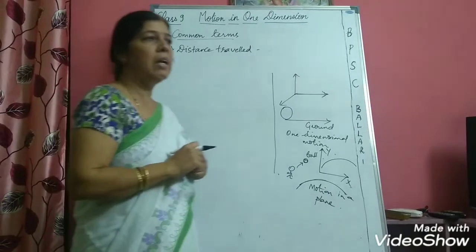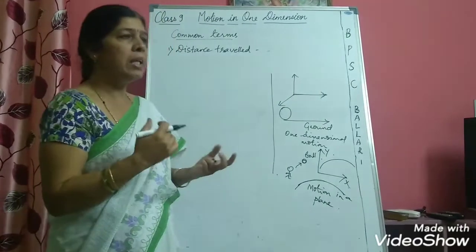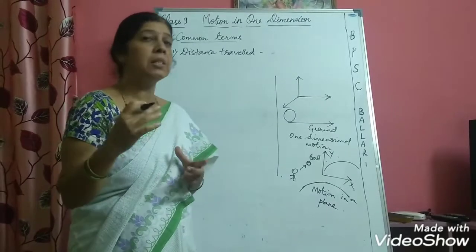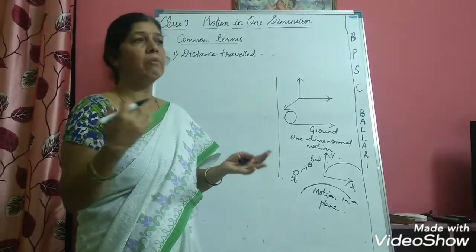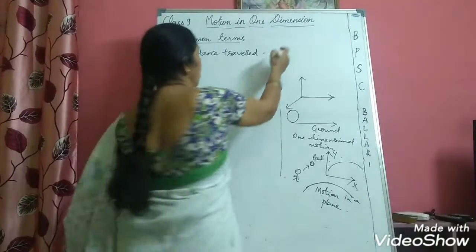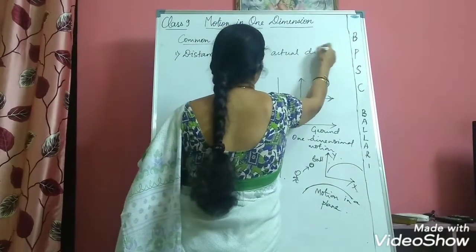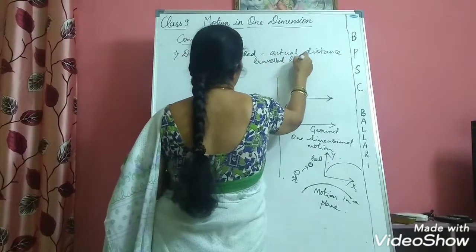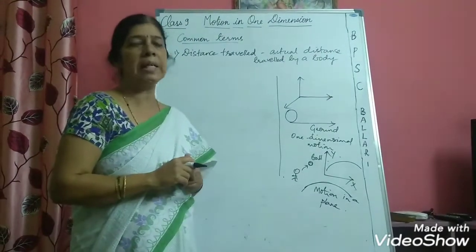Now what is distance travelled? When any object is travelling, a car is moving or you are walking, then you will say that today I walked some 10 kilometers. Then you are telling how much distance you have travelled. If the car has travelled from Bangalore to Ballari, then we say that the car has travelled nearly 300 kilometers. So, the actual distance travelled by a body.